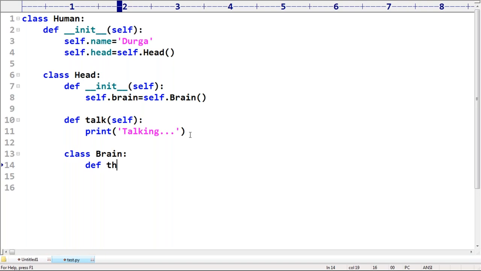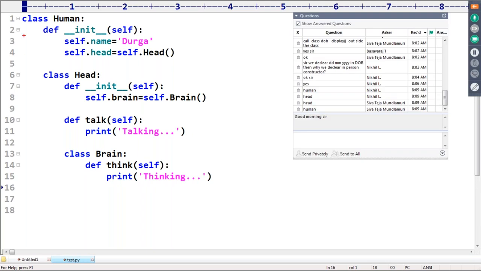By using brain, think is the function I'm taking. def think: print thinking. Here there are no more properties, so I'm taking it like this. Wonderful. Observe very carefully. This is the class human.